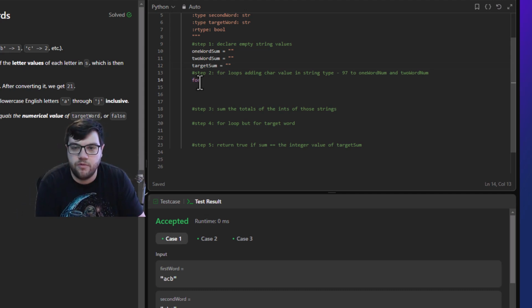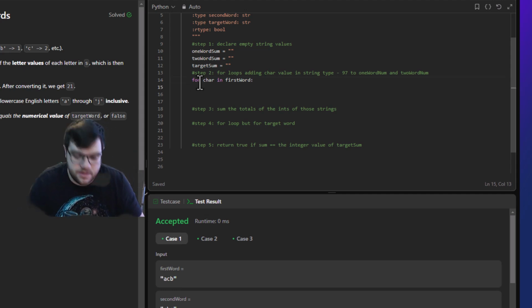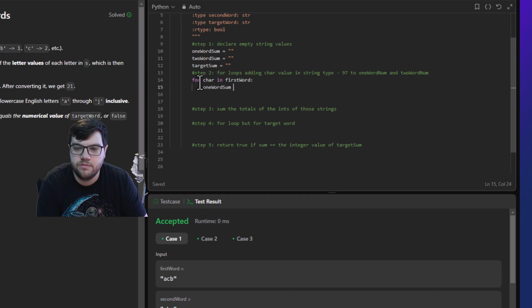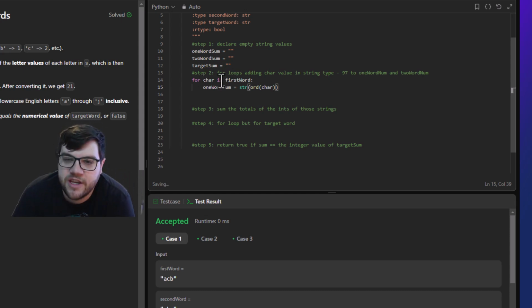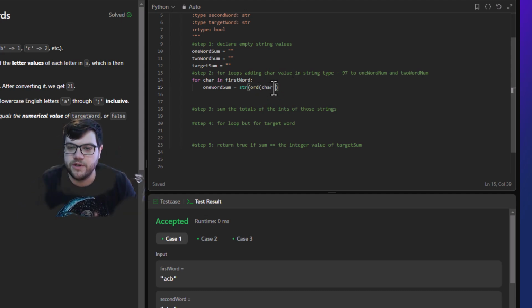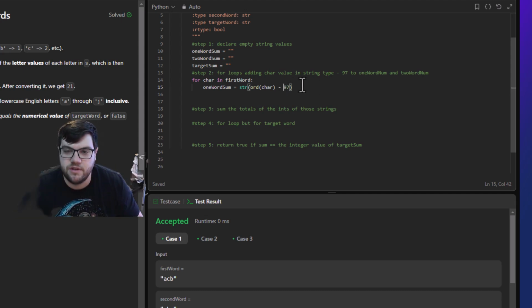And then we're going to go for char in first word, and then we're going to go one word sum plus equals a string. The way I'm going to do it is we're going to take the char value of it, so we're going to use ord of character, but since the character A would equal 97, but we want it to equal 0, we're going to take that and go minus 97. So we're going to be able to do that for all of the ones involved.